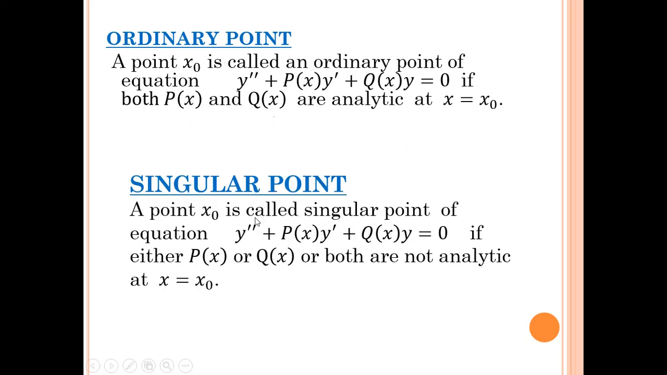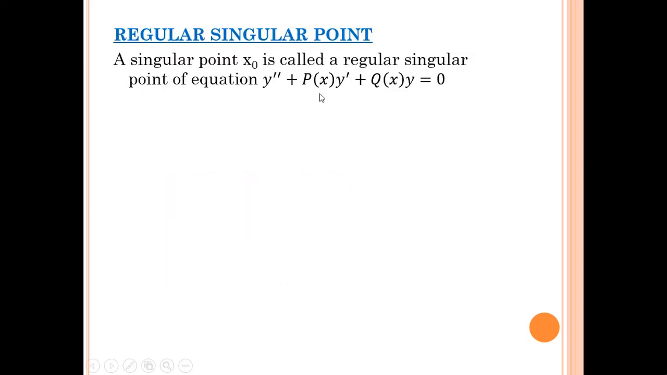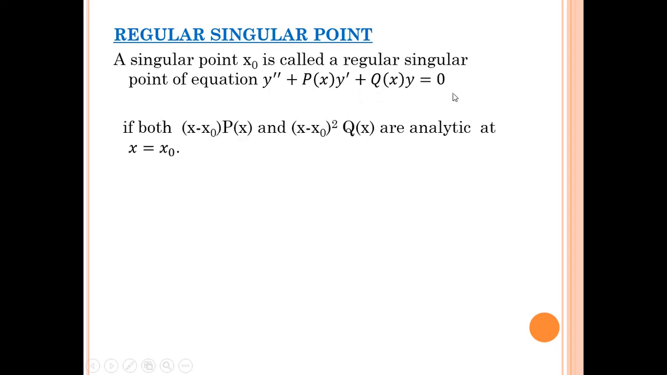A point x0 is called the singular point of the equation y double dash plus p of x y dash plus q of x y equal to 0 if either p of x or q of x or both are not analytic at x equal to x0. Regular singular point: a singular point x0 is called the regular singular point of the differential equation y double dash plus p of x y dash plus q of x y equal to 0 if both (x minus x0) into p of x and (x minus x0) square into q of x are analytic at x equal to x0.